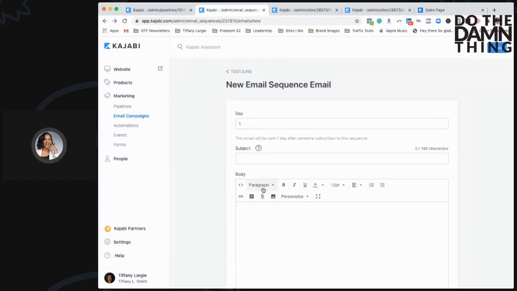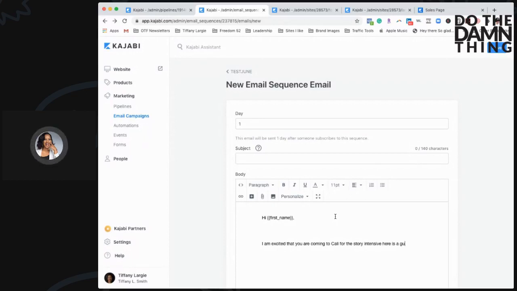Now, the second thing here that I want to show you, 2 of my favorite things about this tool is that I can put personal name and say, hi, hi would go here, and it's going to pull their name and put it there. And I'm going to say, I am excited that you are coming to Cali for the story intensive.